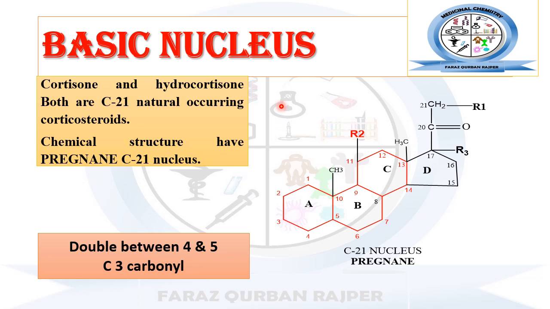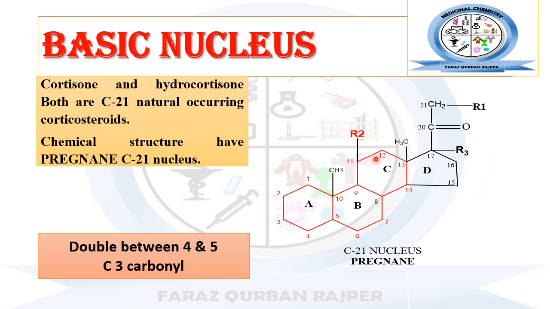The basic ring nucleus that is present in the structure of glucocorticoids and mineralocorticoids is the carbon 21 or pregnane nucleus. You may observe the structure of the pregnane nucleus. It contains overall 21 carbon atoms. For different types of glucocorticoids and mineralocorticoids, various functional groups are present at different sites.